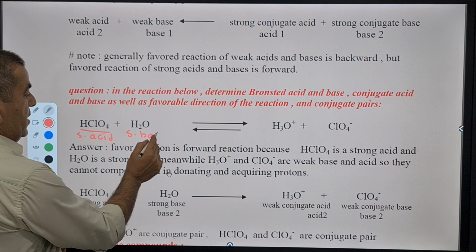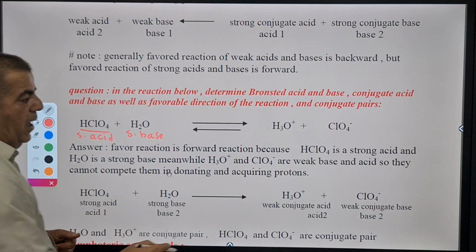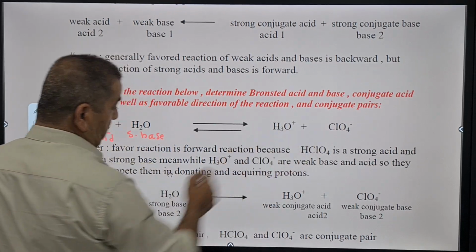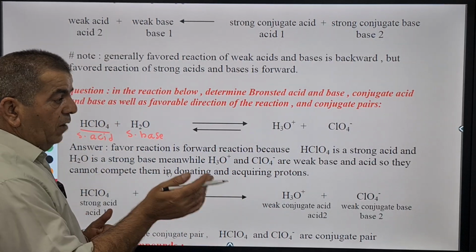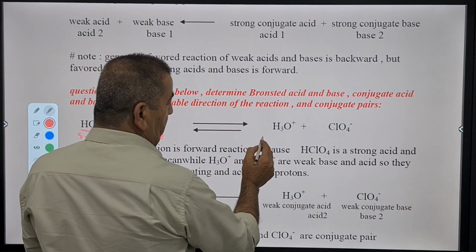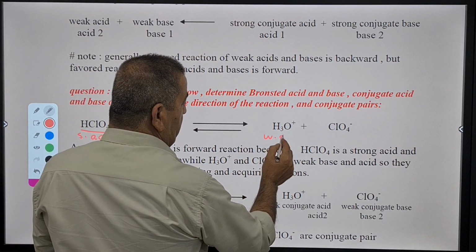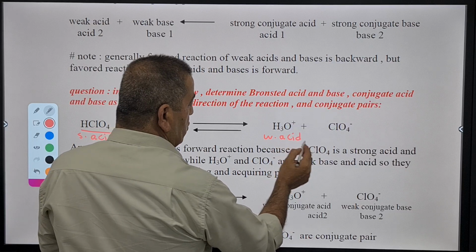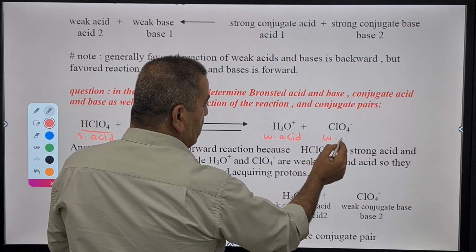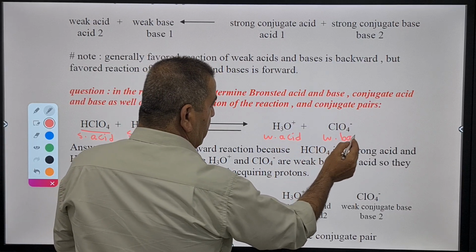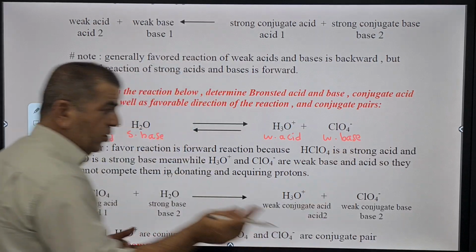We have a strong acid and strong base, and we will have a very high concentration of ions, ions of hydronium. So this will be a weak conjugate acid, and this will be a weak conjugate base. So which direction dominates?